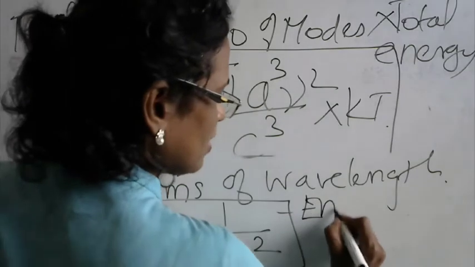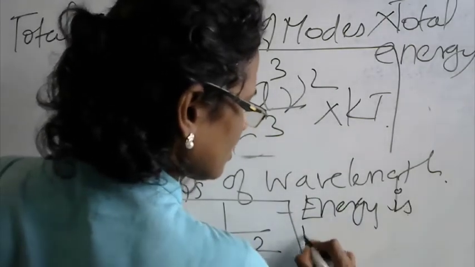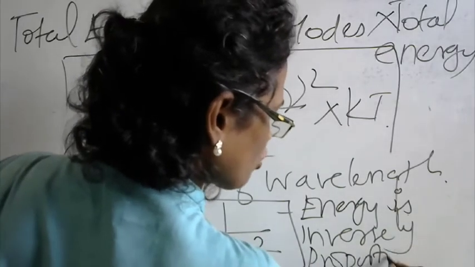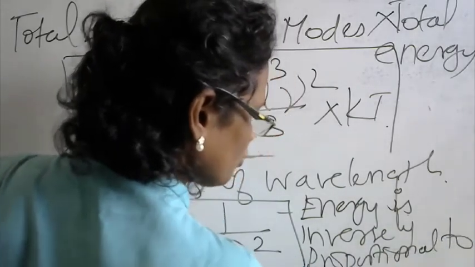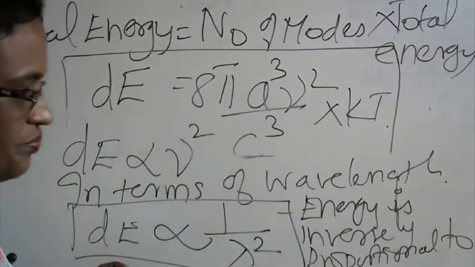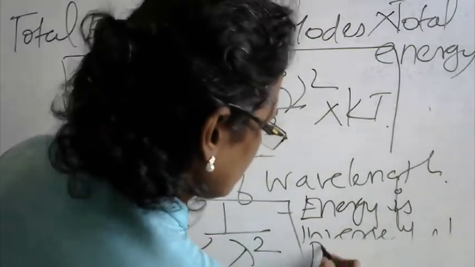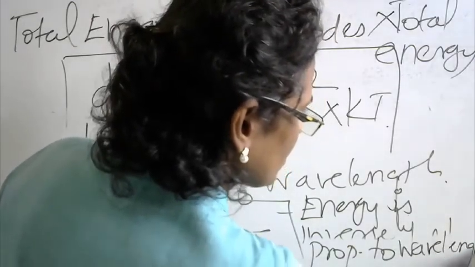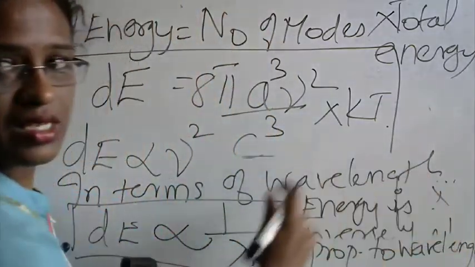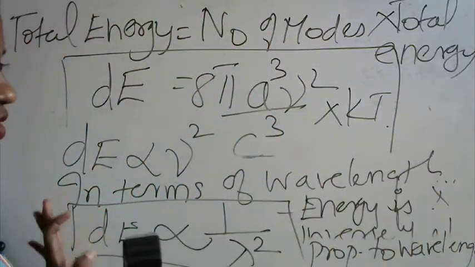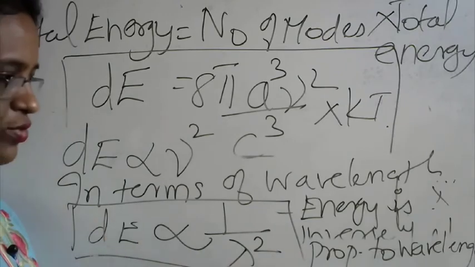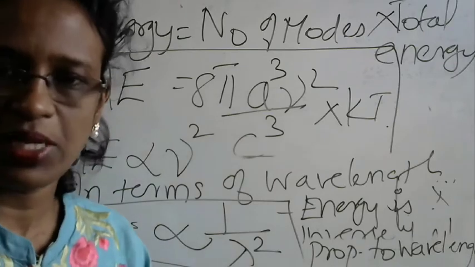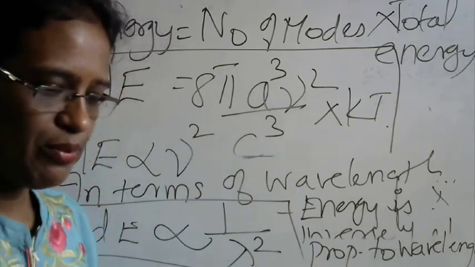Write it down. Energy is inversely proportional to the wavelength. This sentence is very important because this is a conclusion that they derived from here. Now we are going to see how this energy is inversely proportional to the wavelength, as they proposed, in the black body spectrum. They tried to explain the black body spectrum.